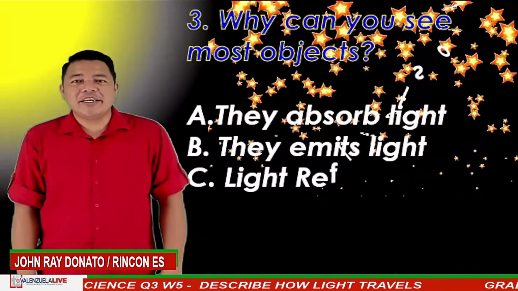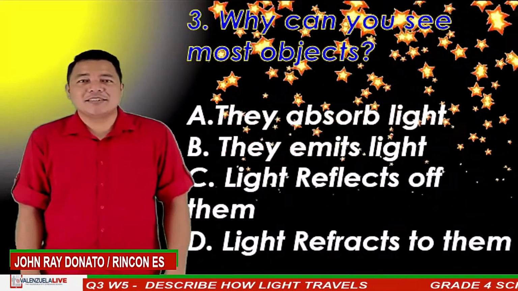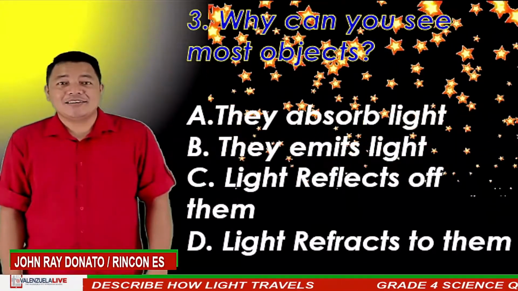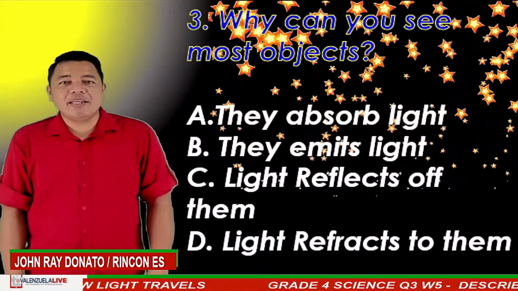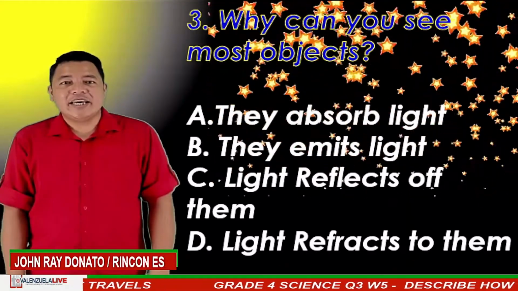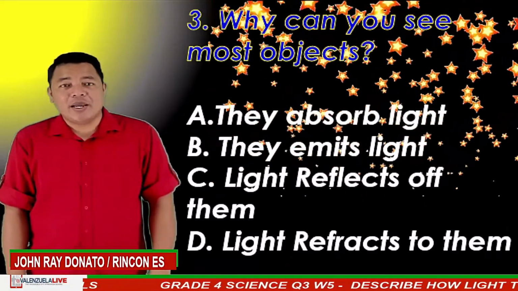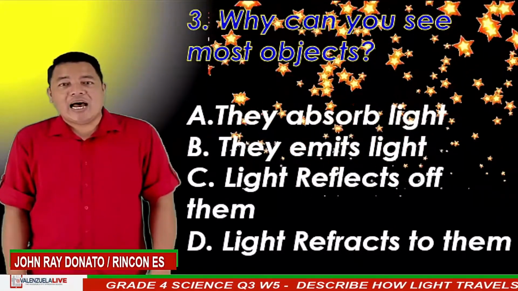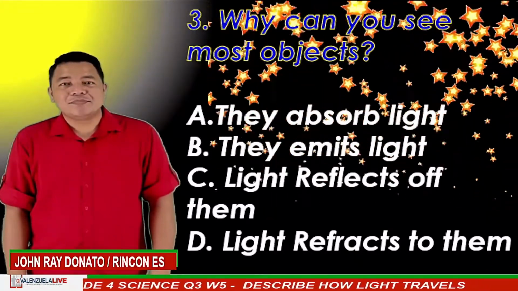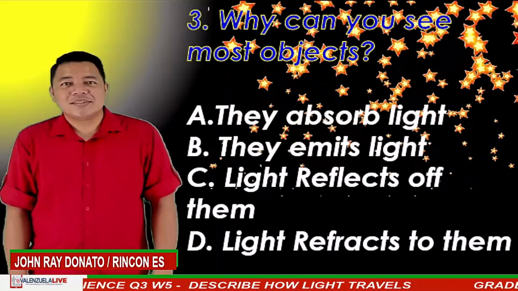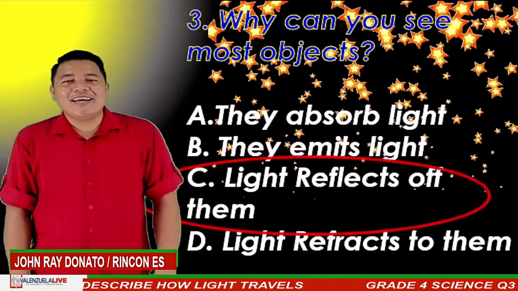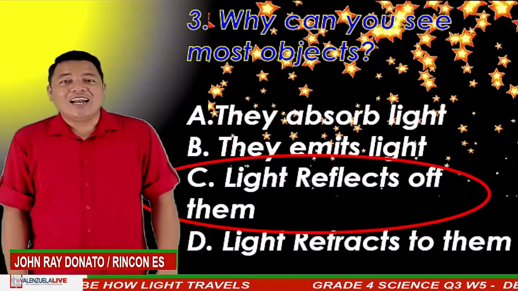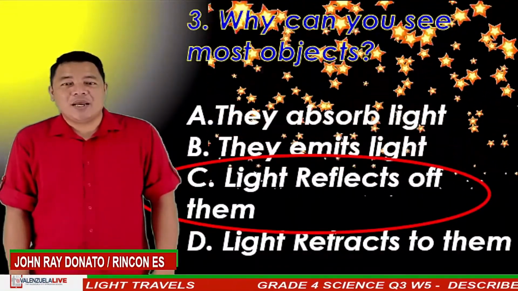Why can you see most objects? A. They absorb light. B. They emit light. C. Light reflects off them. Or D. Light refracts to them. Great! It is letter C. Light reflects off them. How about the fourth one?